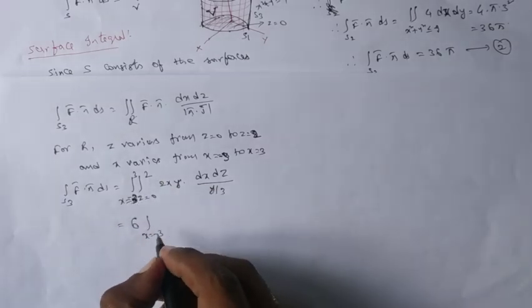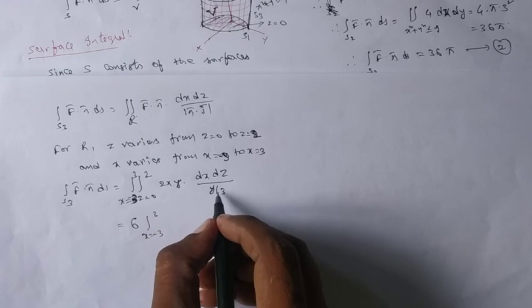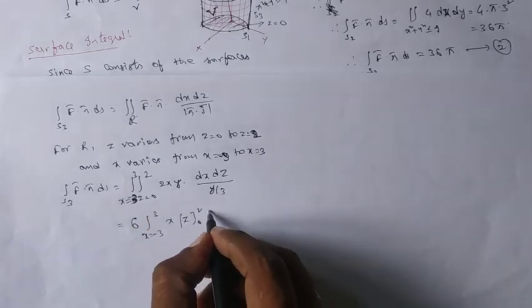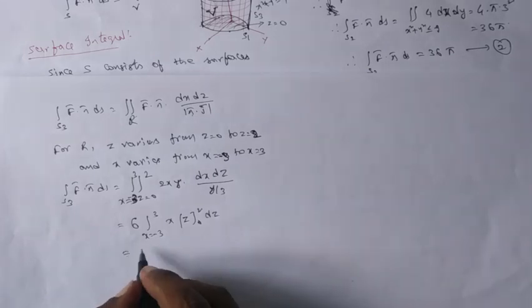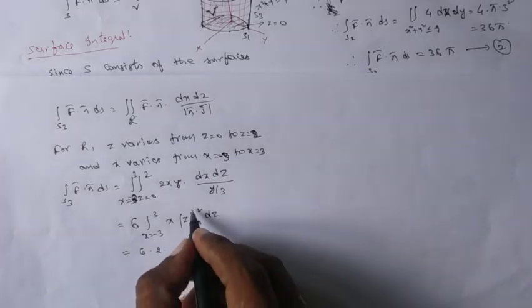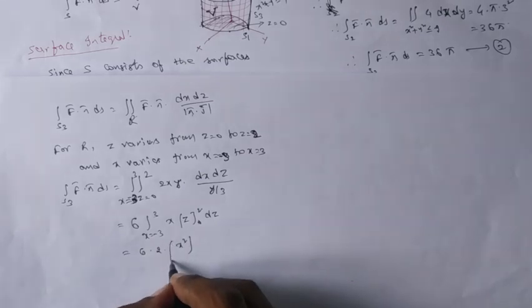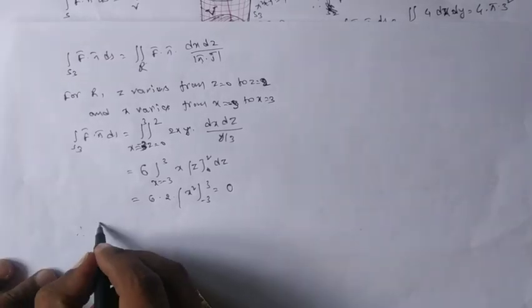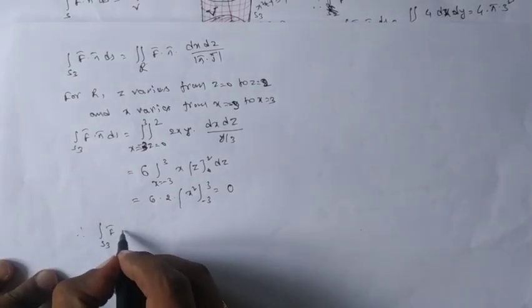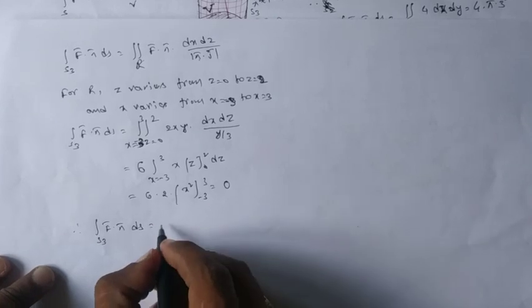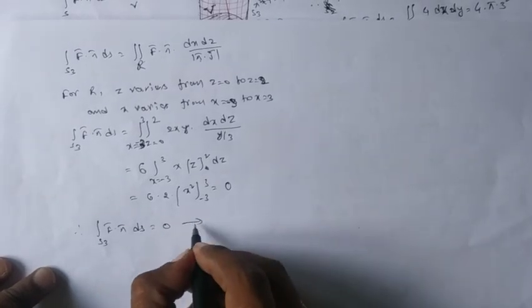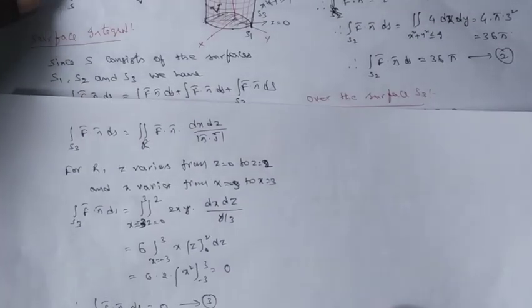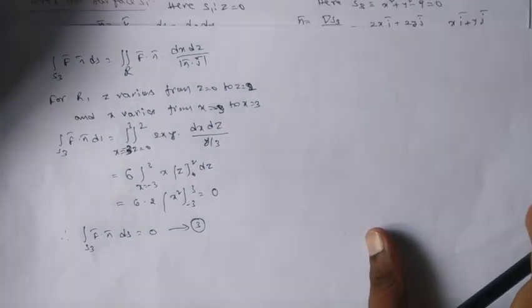So that x equal to minus 3 to plus 3, I can write 6x into, for z integration, z over the limits 0 to 2, it is dz. And on simplifying, it becomes x into 2. After simplifying this, x square over the limits minus 3 to plus 3, it becomes 0. So therefore, integral over S3 f bar dot n bar ds becomes 0. This is our third equation. If you add all these three equations, we can have the surface integral value.